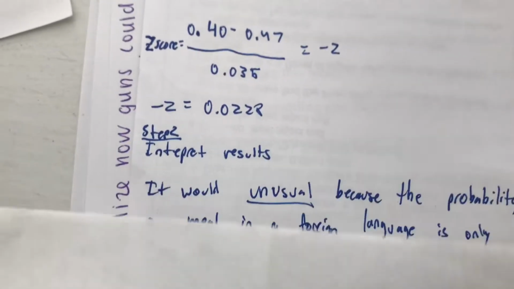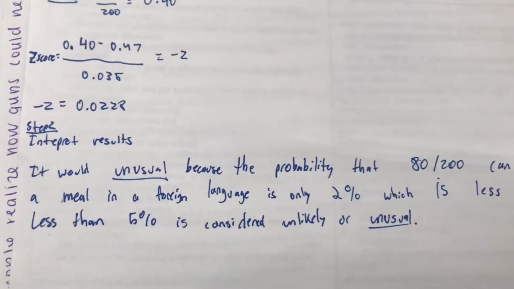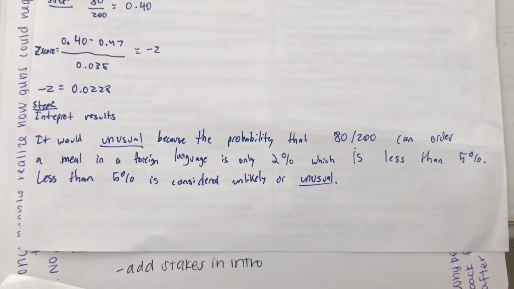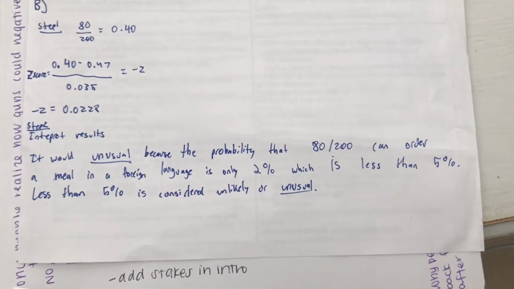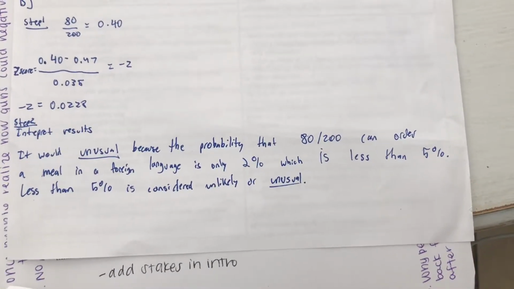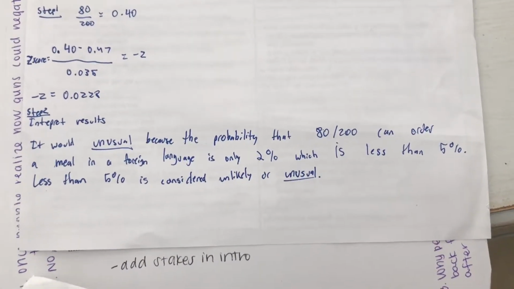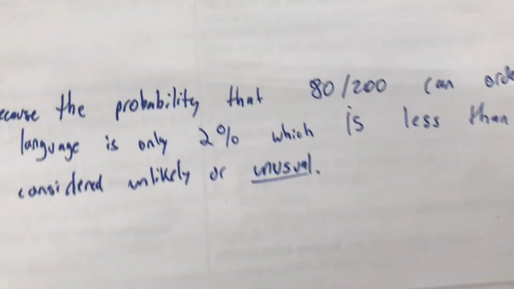So step 2 would be interpreting these results, and we say it would be unusual because the probability that 80 out of 200 Americans can order a meal in a foreign language is only 2%, and this is less than 5%, and anything less than 5% is considered unlikely or unusual in statistics.